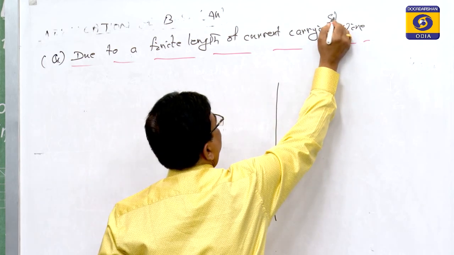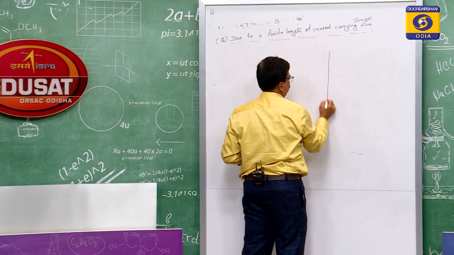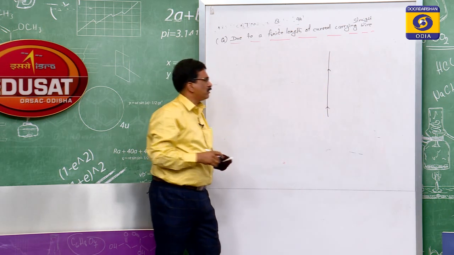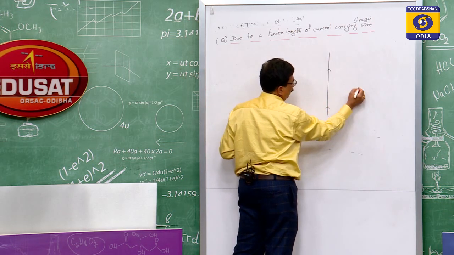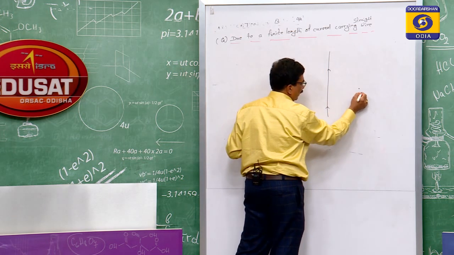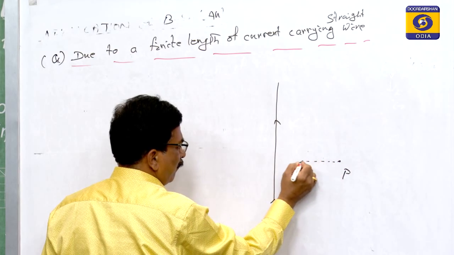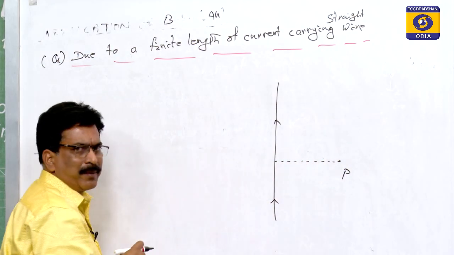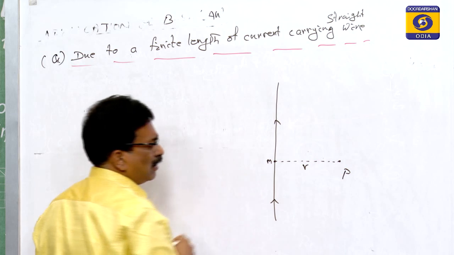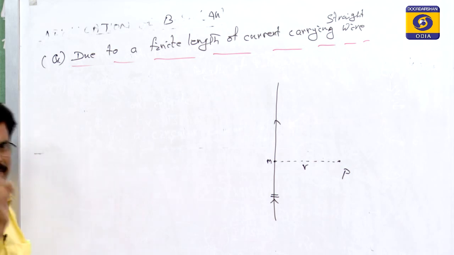Current carrying straight wire. Suppose this is the straight wire through which the current is flowing. If the current is flowing, we are interested to find a point where we determine the magnetic induction. Let that point be P, and let us take the perpendicular distance from that point as R.